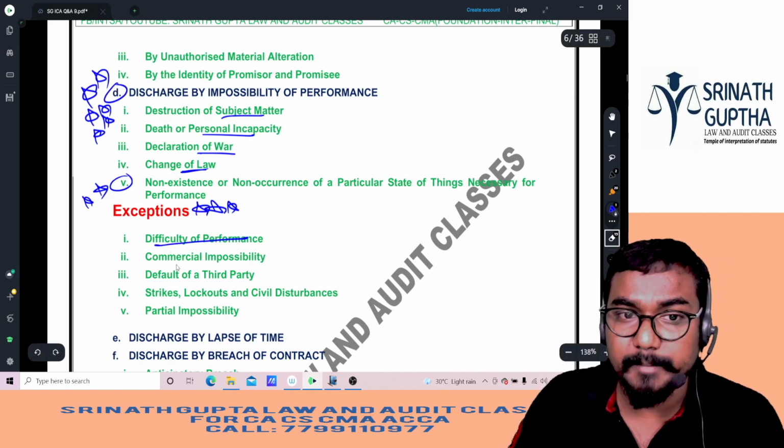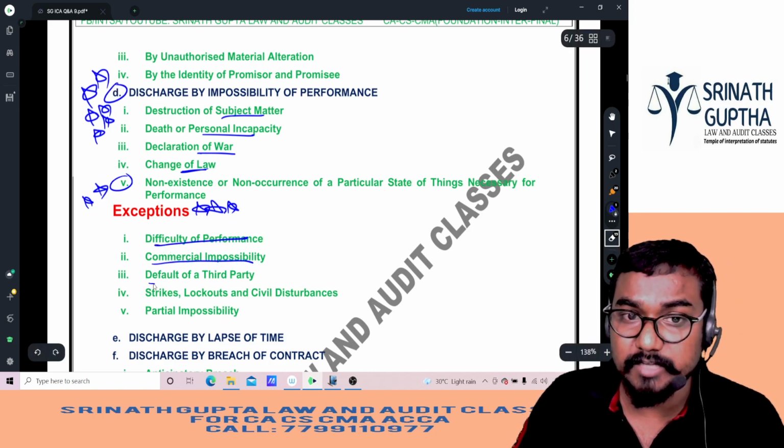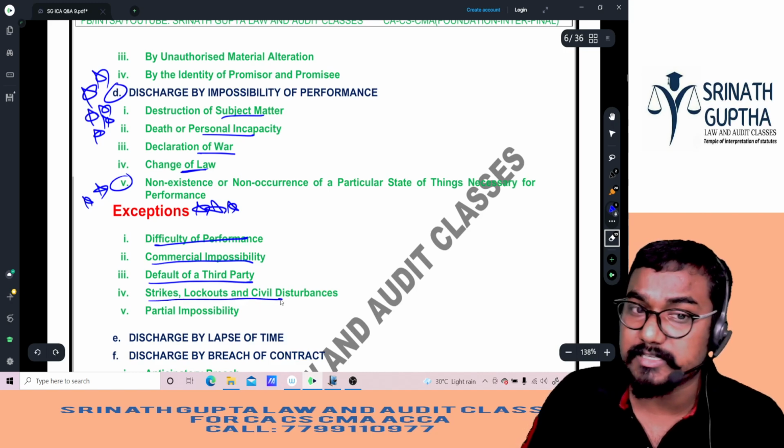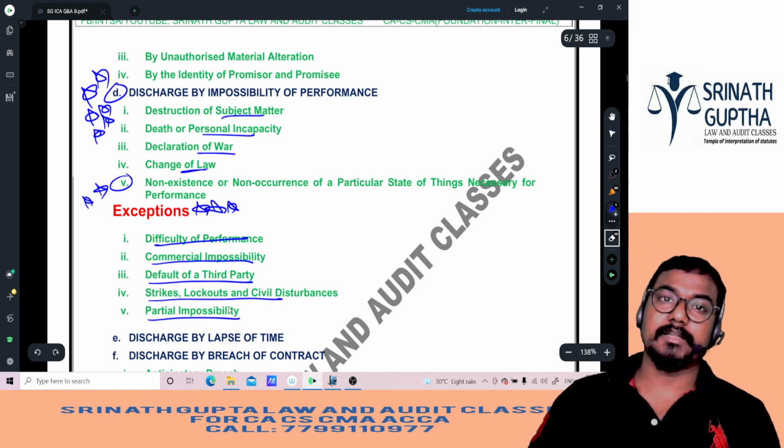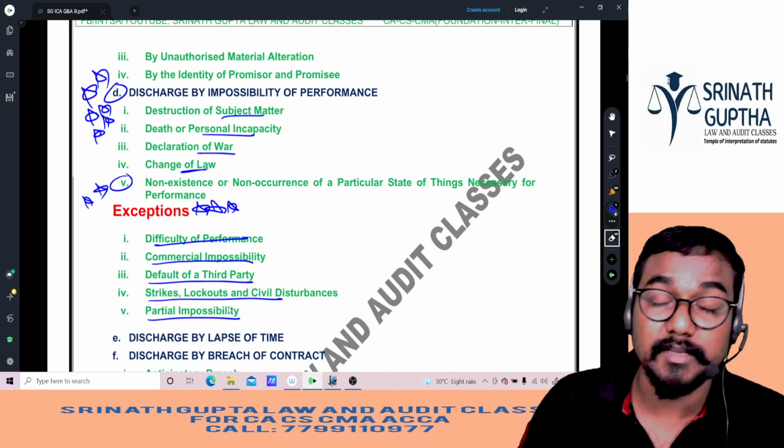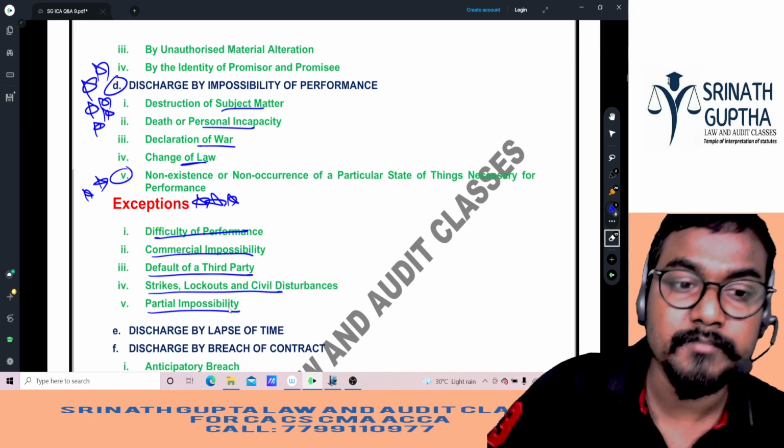First one is difficulty in performance. Second one is commercial impossibility. Third one is default by a third party. Next one is strikes, lockouts, civil disturbances. Last one is partial impossibility. In these 5 cases, a contract will not be discharged based on supervening impossibility.